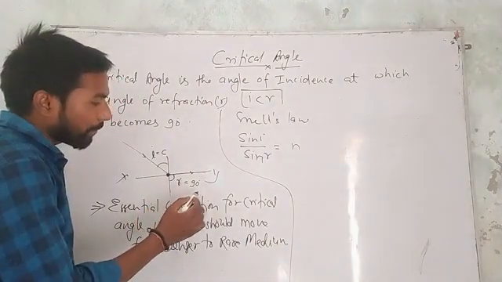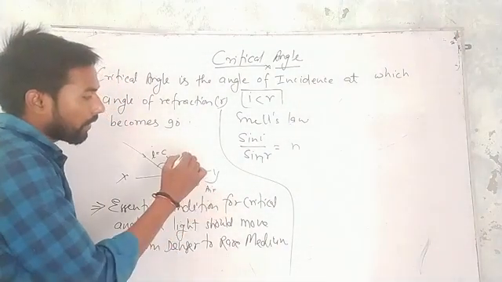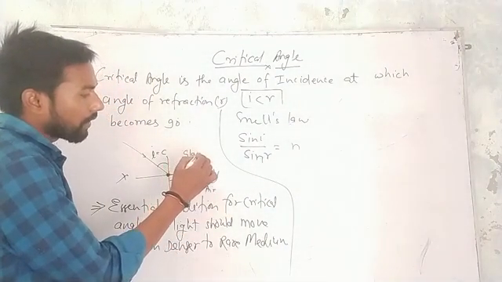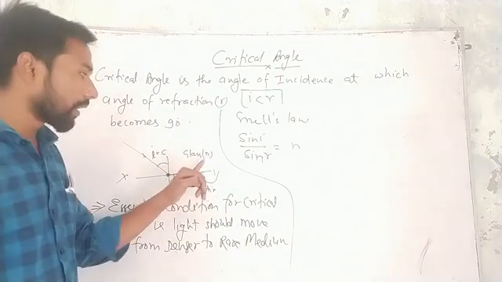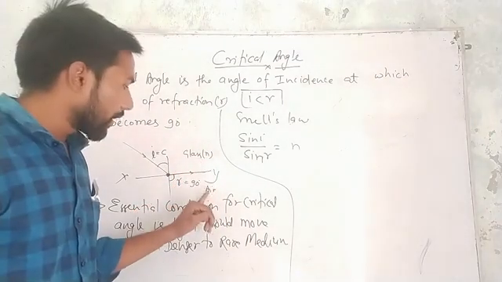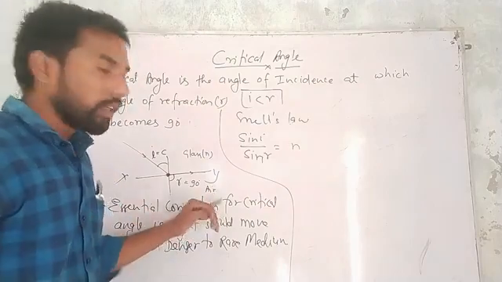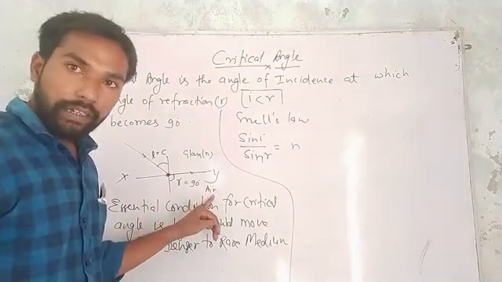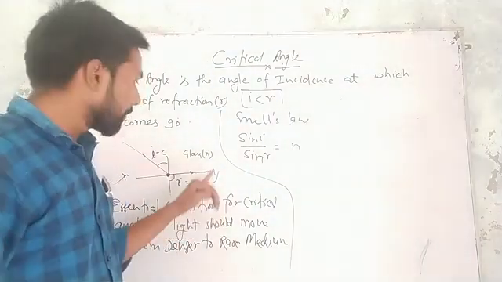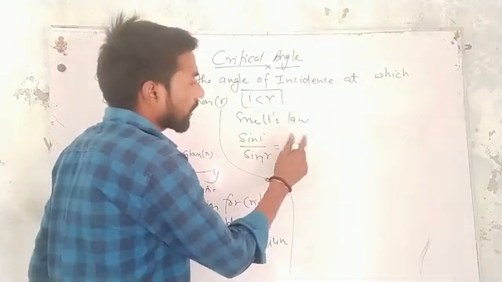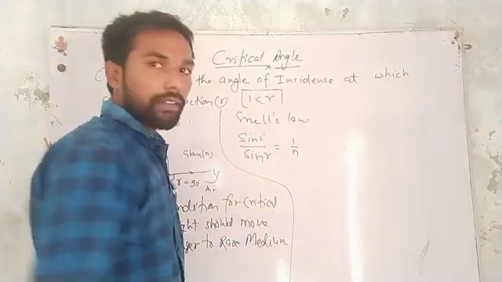So here second media is air and first media is glass, and we know that the refractive index of glass is n and the refractive index of air is 1. So the refractive index of air with respect to glass will be 1 upon n. So here we can write it 1 upon n.